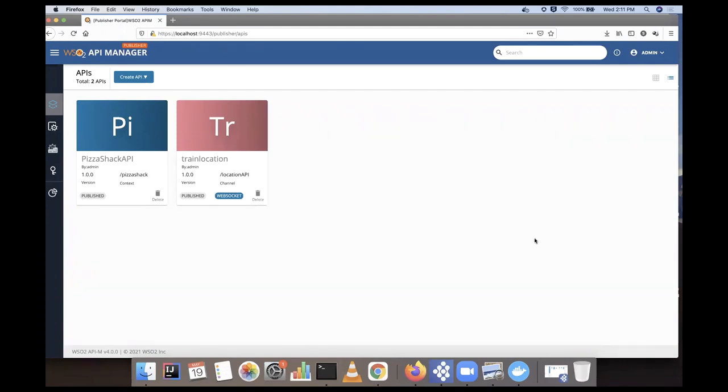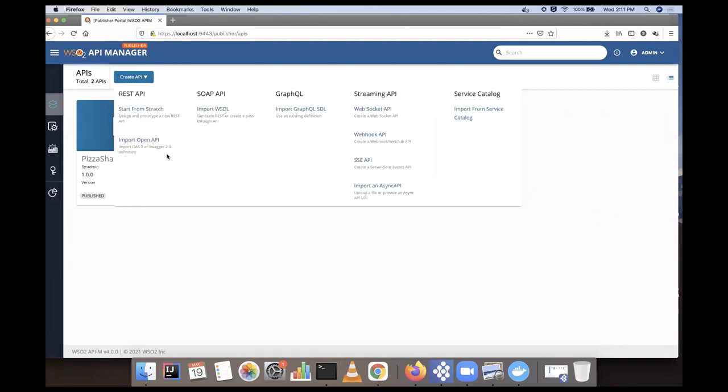Okay, so now my Docker setup is completed, so I can show how this new flow works. If you go to the API create wizard, you will see, I hope you can see my screen. Yeah, we can see this. When you create an API, you will get multiple options. You can start with REST API, SOAP, or GraphQL. This streaming API is a new section, which is the one I discussed earlier, importing an AsyncAPI definition. Then this is the service catalog option I discussed before.